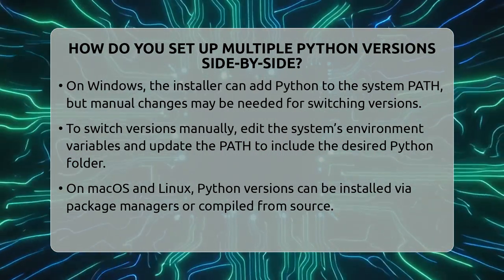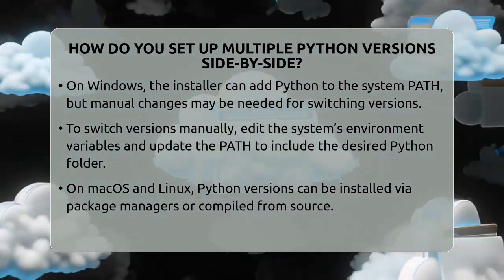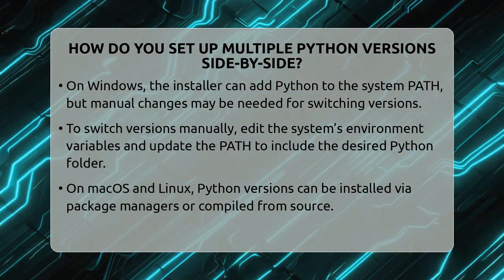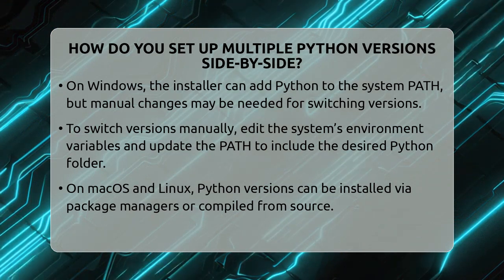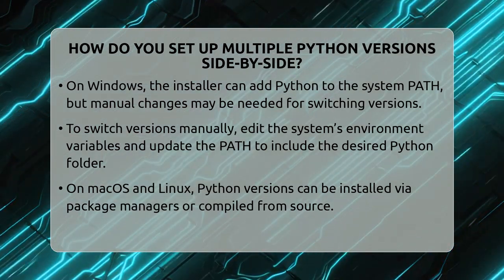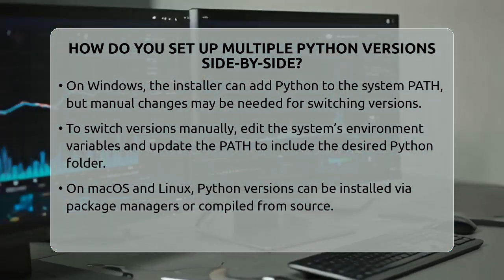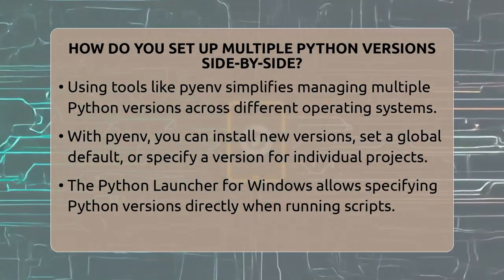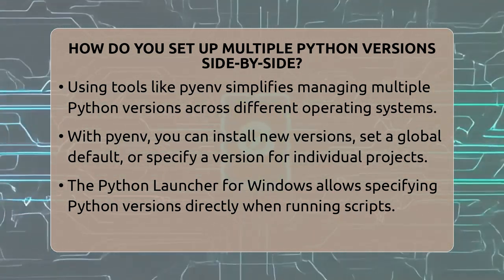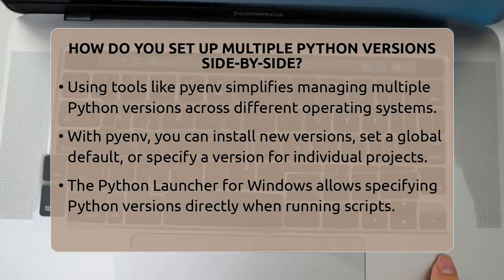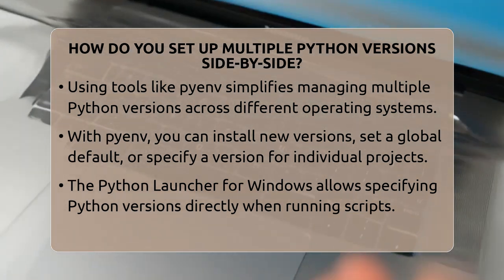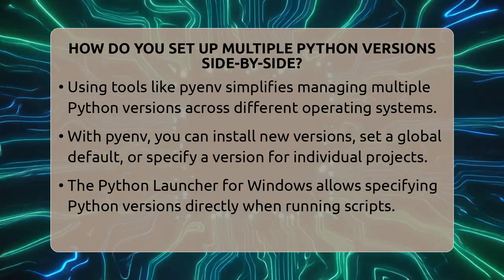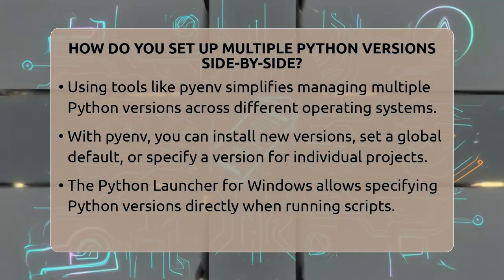On macOS and Linux, you can install Python versions using package managers or compile from source. But the easiest way to manage multiple versions is with tools like Pyenv, which is available on both macOS and Linux. Pyenv makes it simple to install new versions with a command like pyenv install 3.9. You can switch versions globally with pyenv global 3.9 or set a specific version for a project with pyenv local 3.9. This way, you don't have to mess with environment variables or manually change paths.